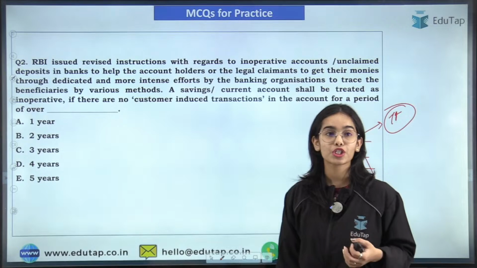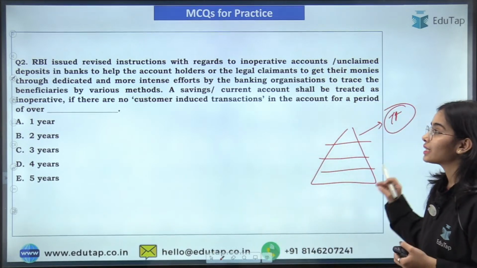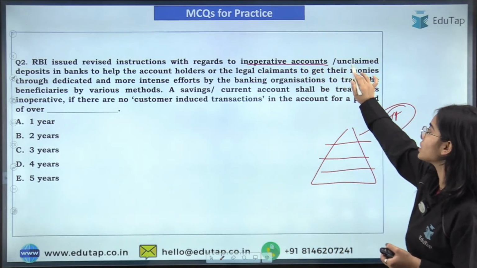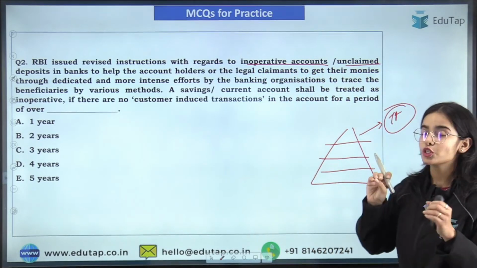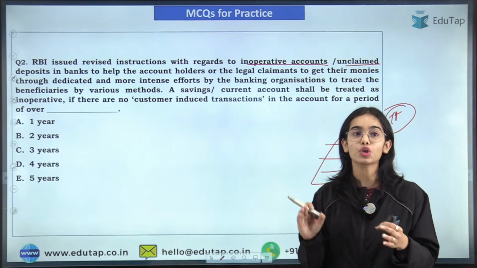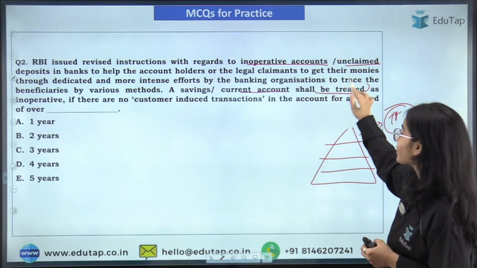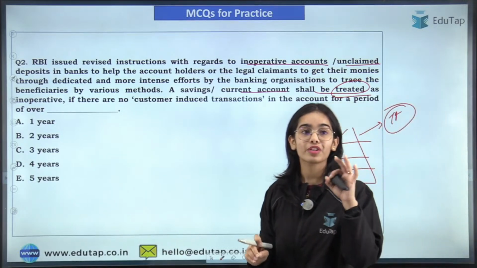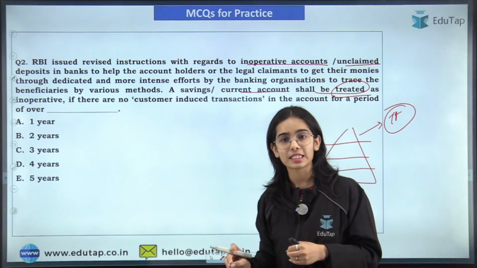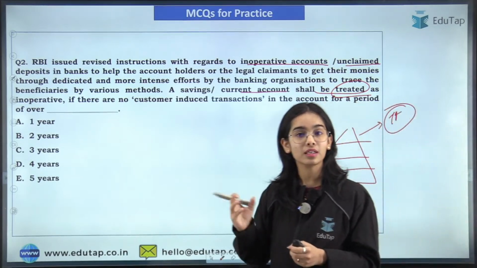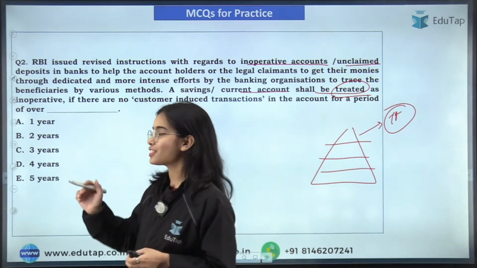Now coming to the next question, try to answer this question. RBI issued the revised instructions for the inoperative accounts or the unclaimed deposits. So now you have to tell me the definition of an inoperative account. A savings or current account shall be treated as inoperative if there are no customer-induced transactions in the account for a period of over how many years? So yes, the answer is 2 years.